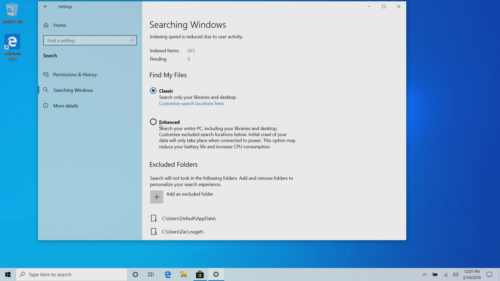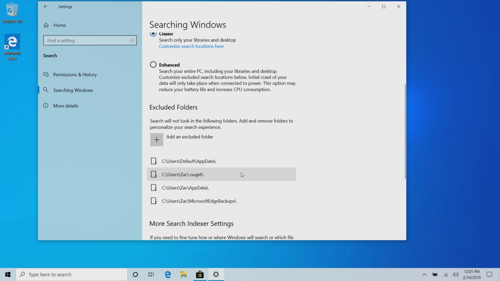search for files specifically. So if you're somebody who only stores all of their files in a certain place, there's no point indexing the entire PC because you know that your files aren't there and it will just take longer to find the files. So you can sort of minimize the search window to a specific location where you know all your files are, and it makes searching for them much quicker.